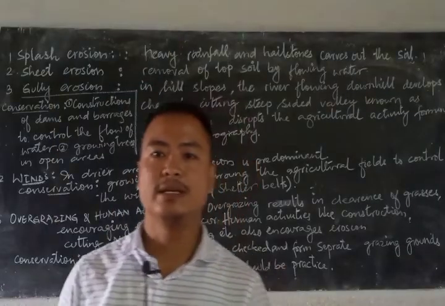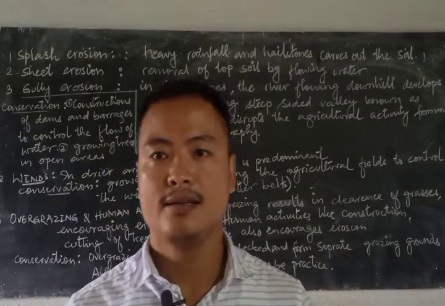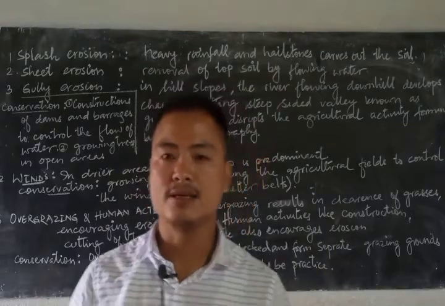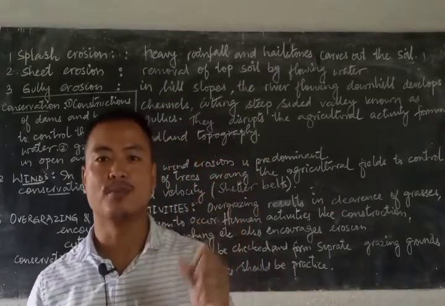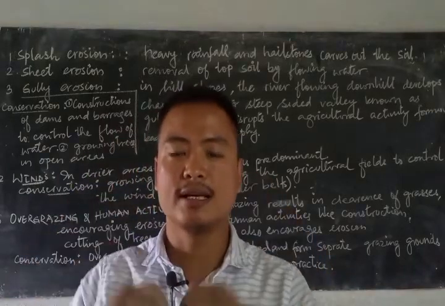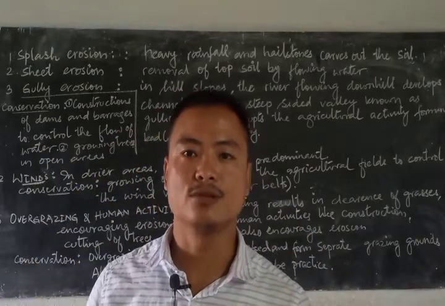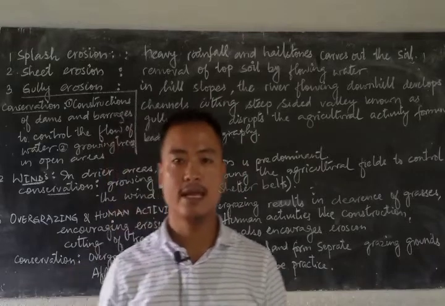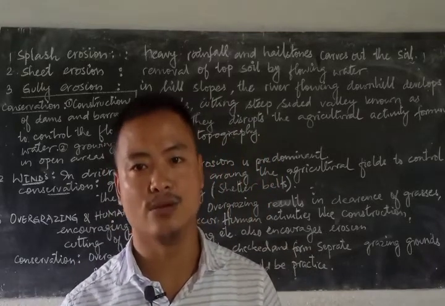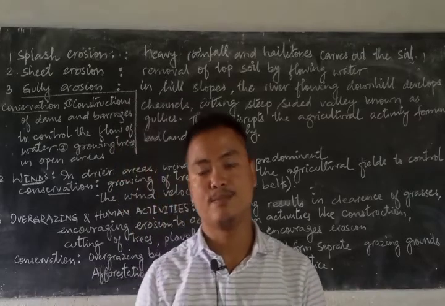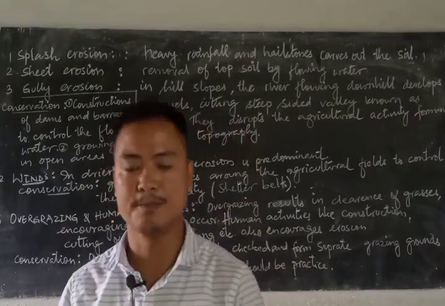The first one is splash erosion. Heavy rainfall with larger droplets of water, sometimes also associated with hailstones, falls on the ground and digs or carves the soil out, and that type is known as splash erosion.